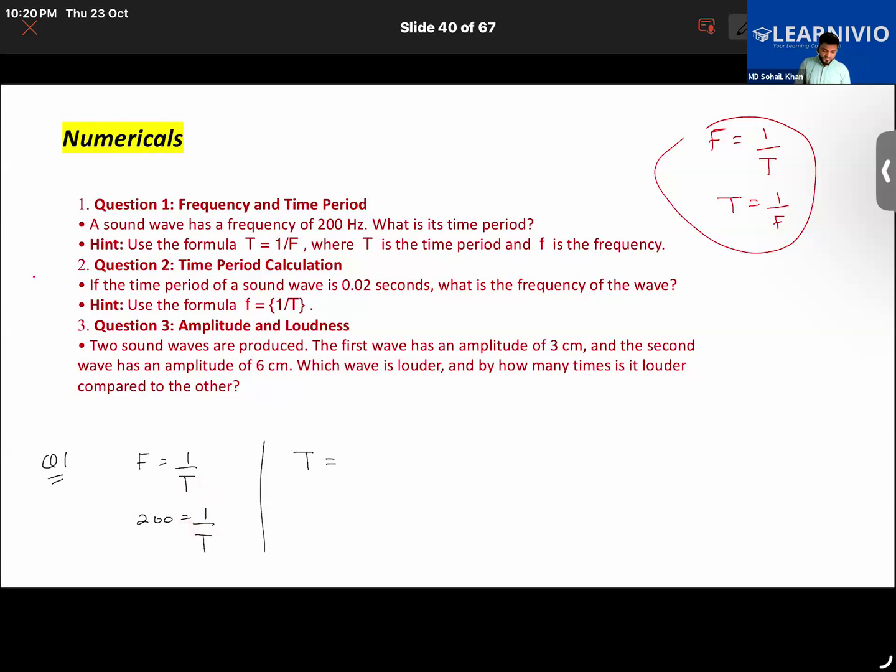Can I write it as time period equals 1 upon 200? I'm simply swapping the place here. Time period goes here, 200 comes to its place. So now you simplify this and tell me the answer. You'll be getting the value in decimals, by the way. You have to simply divide it like that.